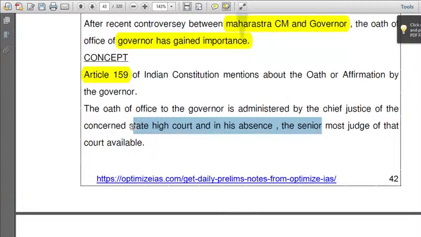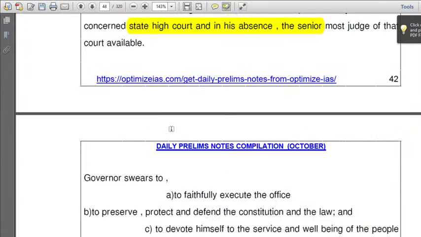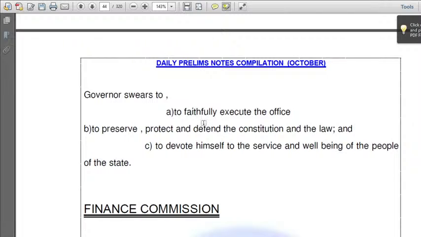Sorry, the Chief Justice of the concerned state high court, not India, and in his absence, the senior most judge of that court available. Okay. The Governor swears to faithfully execute the office, to preserve, protect, and defend the constitution and the law, and to devote himself to the state and the well-being of the state.